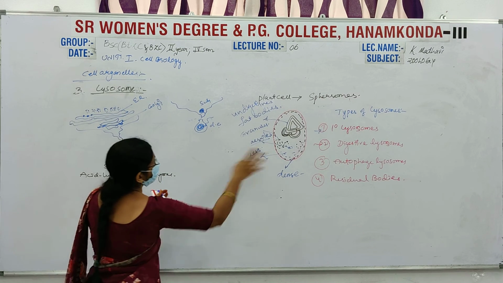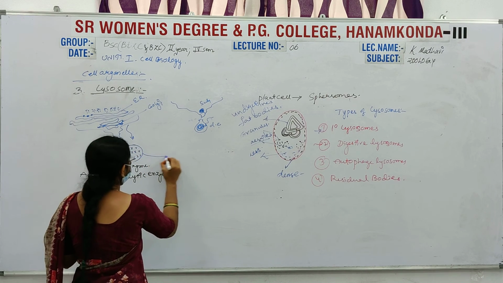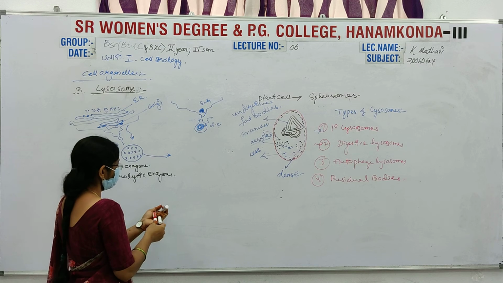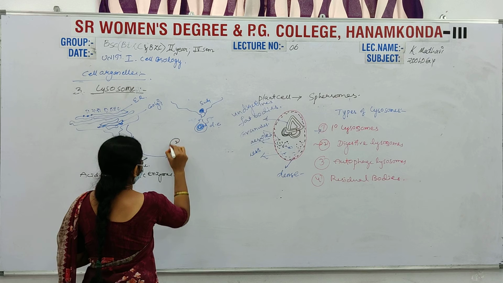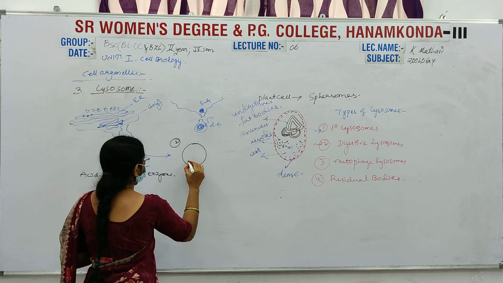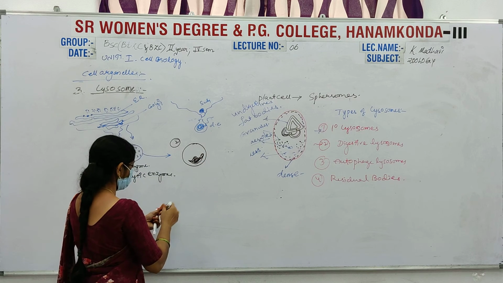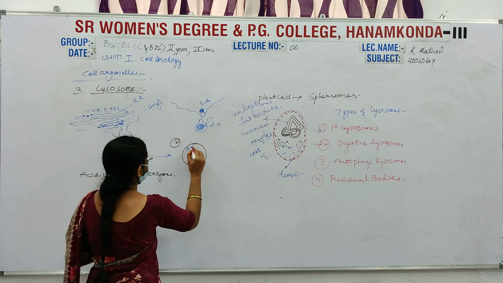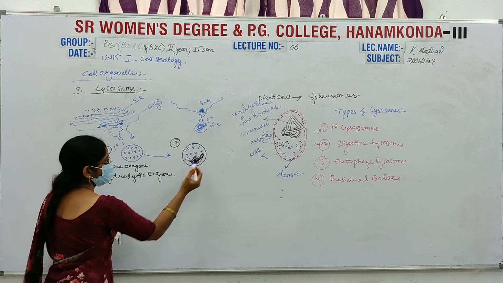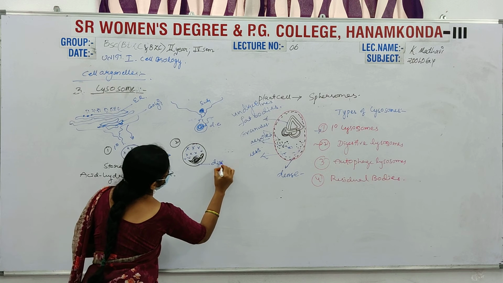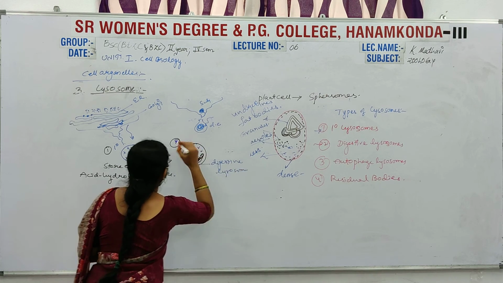And the next one is digestive lysosomes. This structure is shown in this manner, and here another digestive lysosome is formed. This is the first, and the second one is a digestive lysosome. These are the stored enzymes, hydrolytic acidic enzymes. This is the digestive lysosome, the second type.